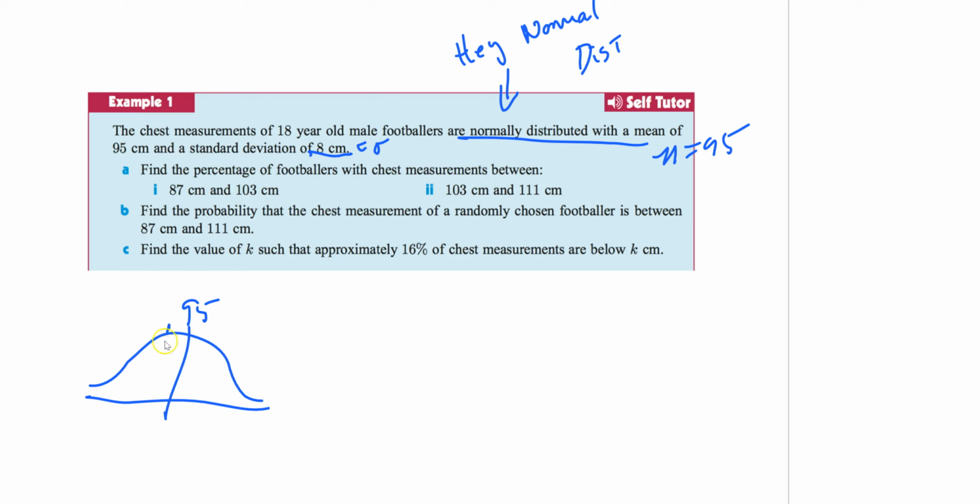Well, 87 is over here somewhere. It's like 8 away. 103 is 8 away. It's over here somewhere. So you want to count symmetric, and you're looking for the people in between that stuff. We'll figure out how to solve this with our calculator in a little bit.